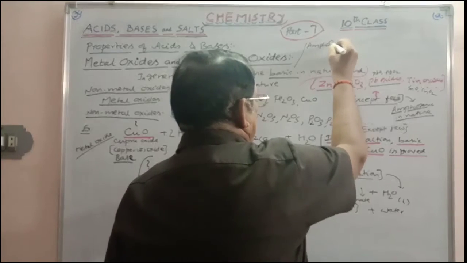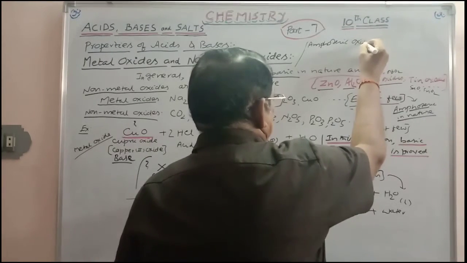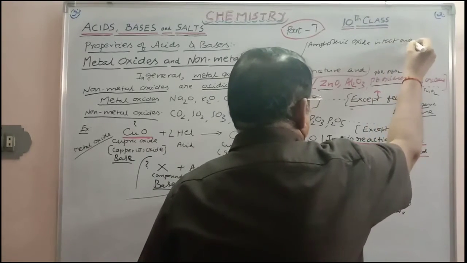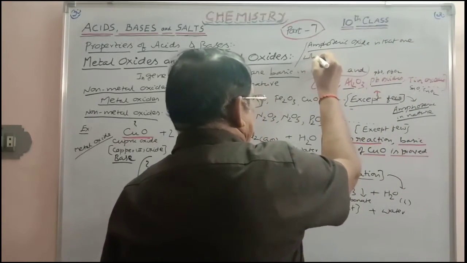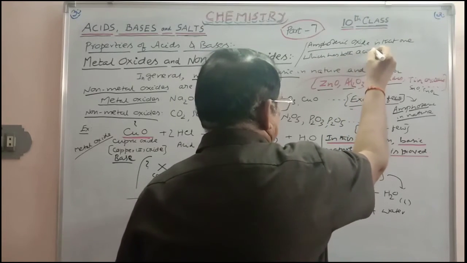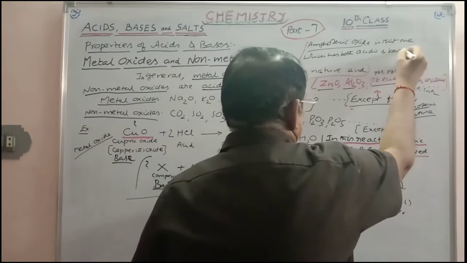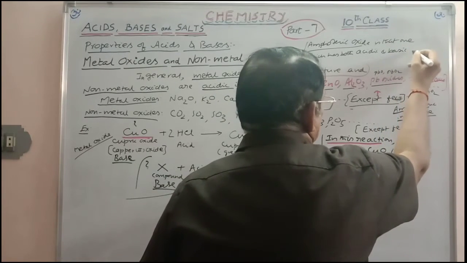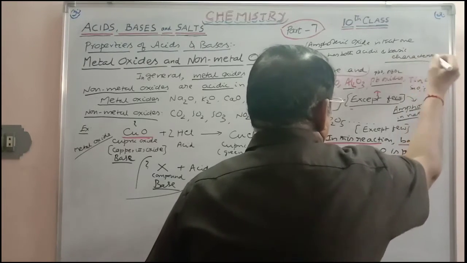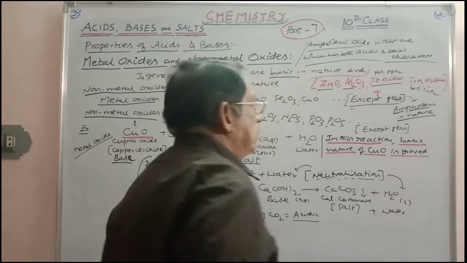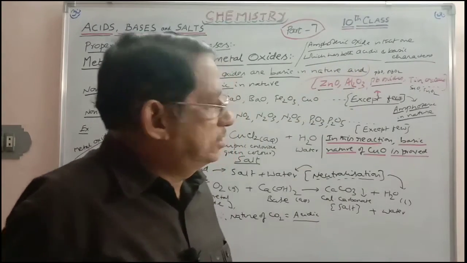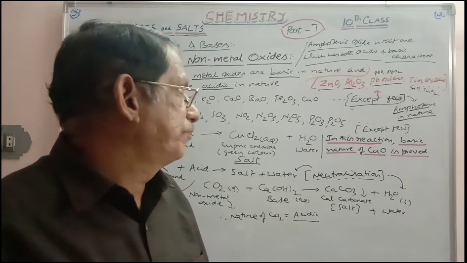Amphoteric oxide is that one which has both acidic and basic characters.